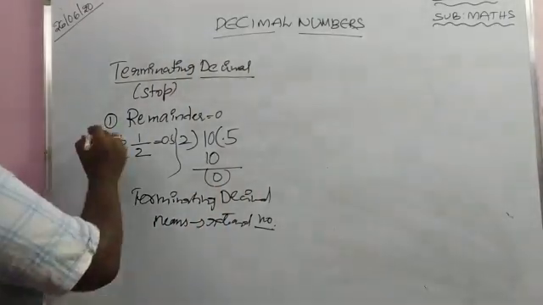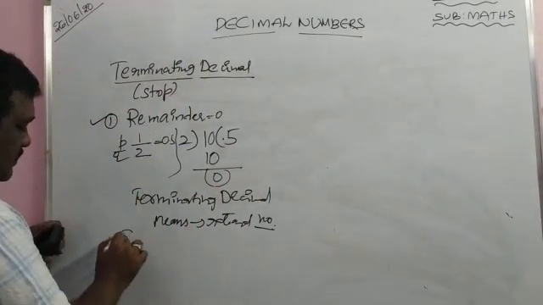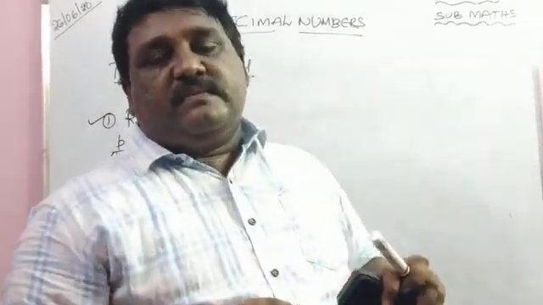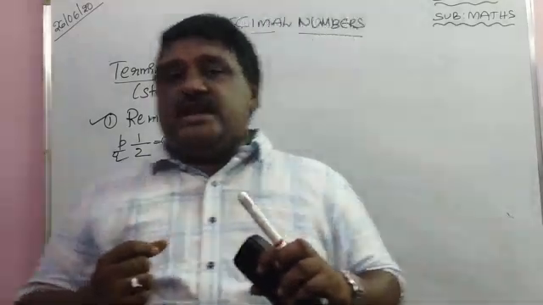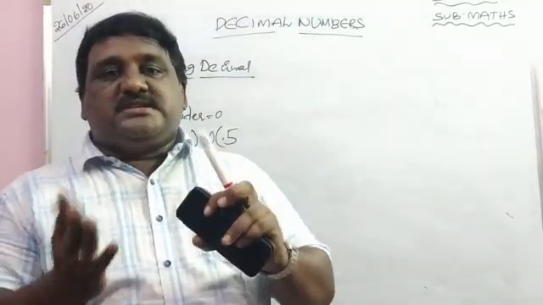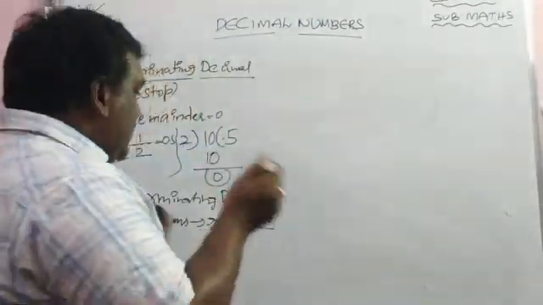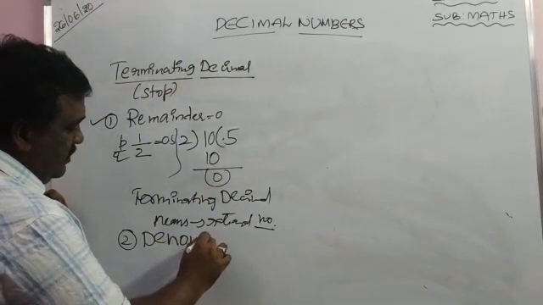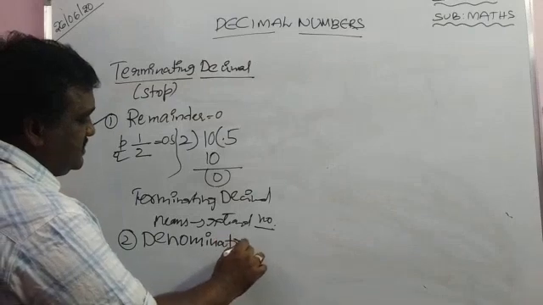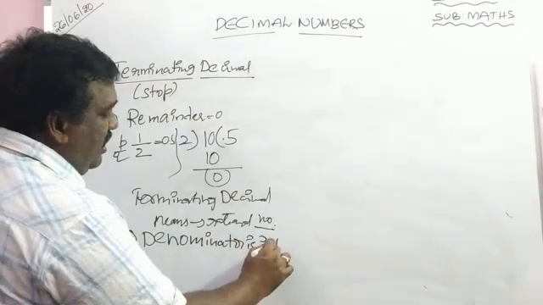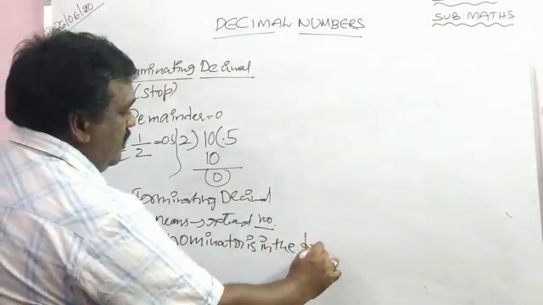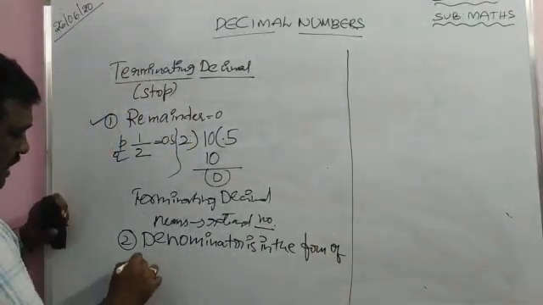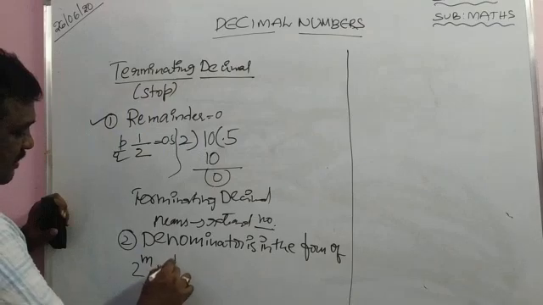Here you are doing division and telling whether it is a terminating decimal or not. But without division also we can tell whether it is a terminating decimal or not. Second condition: the denominator is in the form of 2 power m into 5 power n.